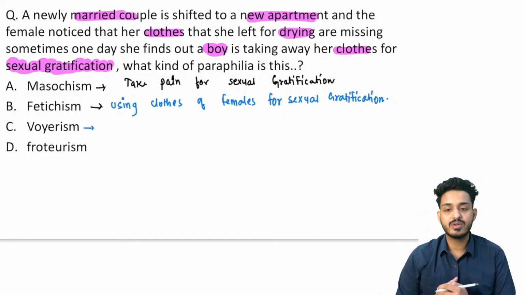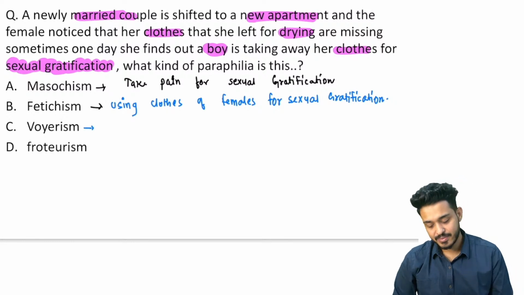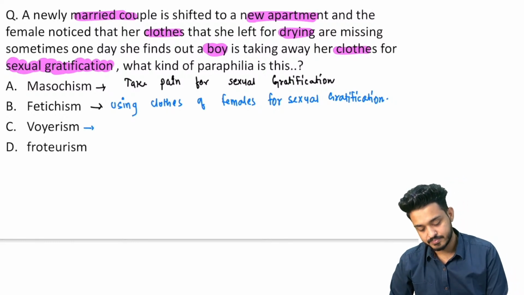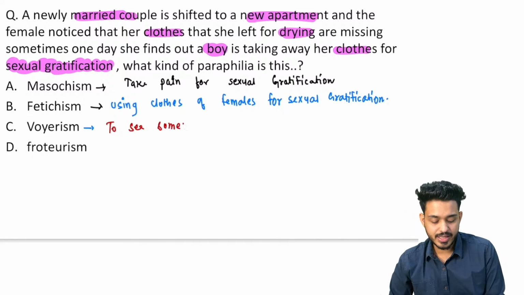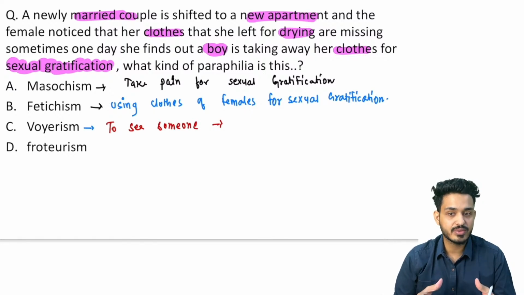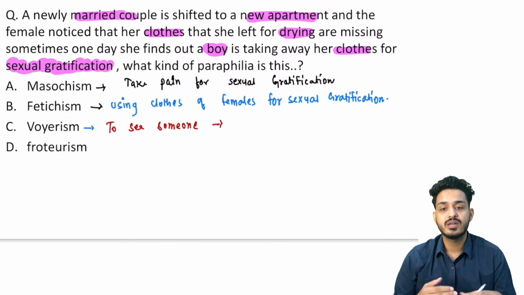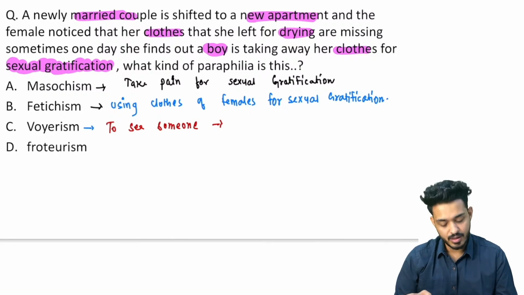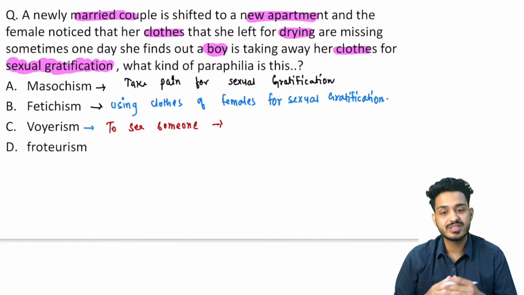voyeurism का मतलब क्या होता है, to see someone, किसी को देखना, right? To see someone performing certain acts, like if there is a female, she is changing their clothes, right? उसको देख रहे हो, right? If there is a couple who is doing intercourse and you are looking at it, right, you will be voyeurism, right? You will be doing what, voyeurism, also known as peeping tom, also known as scatophilia, right?